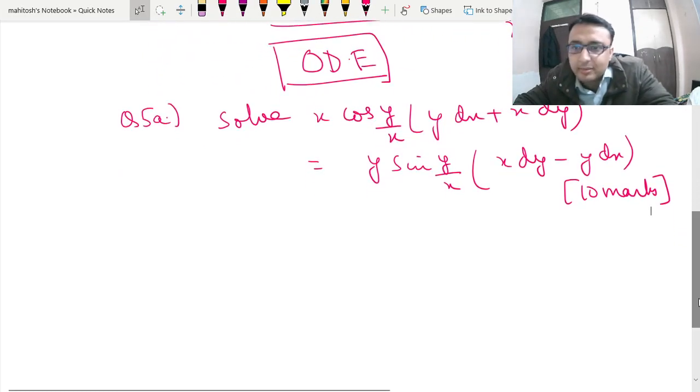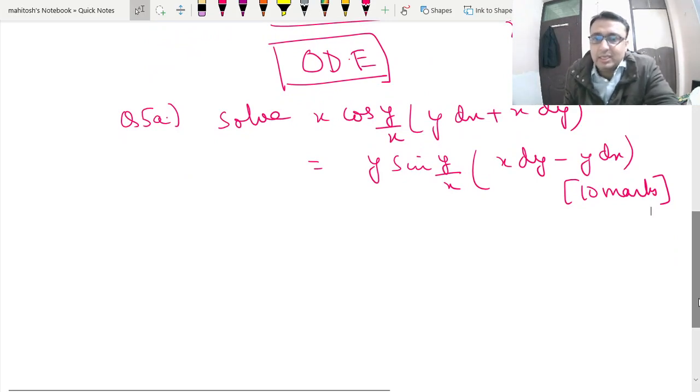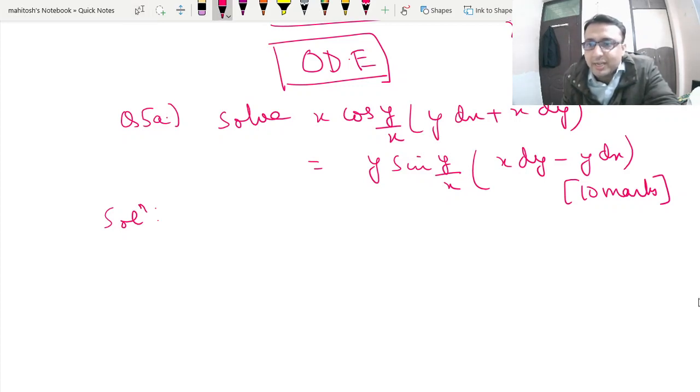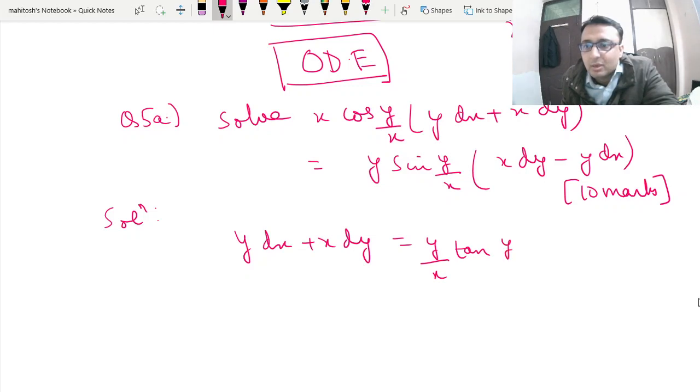So this is how to do this question in very less time. That is the fundamental question over here. What we will do is try to make it an exact form if it is so, and then we will operate. So we can write this as y dx plus x dy, and this can be written as y upon x tan y by x times (x dy minus y dx).